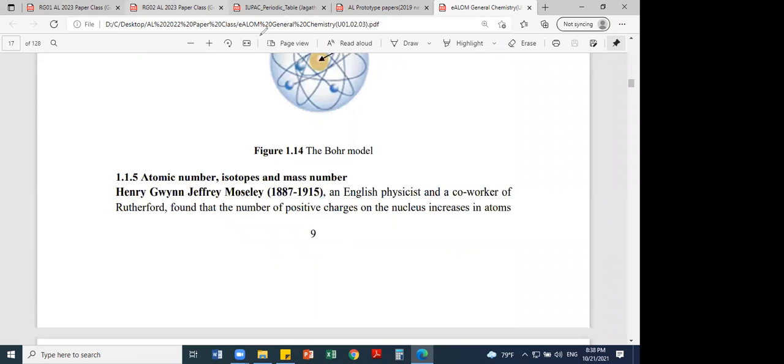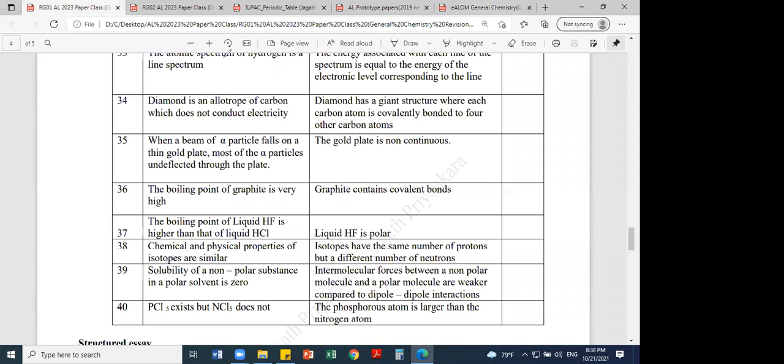Okay, so what is the question now? Please, those who are done, you can post the answer in the chat. Those who are done. Question 35: when a beam of alpha particles falls on a thin gold plate, most of the alpha particles are undeflected. That's what I explained just now, no? Most is underlined. Most, few, always, right? Undeflected. Yes, that's true, right? That is correct. True. The next one: the gold plate is non-continuous.